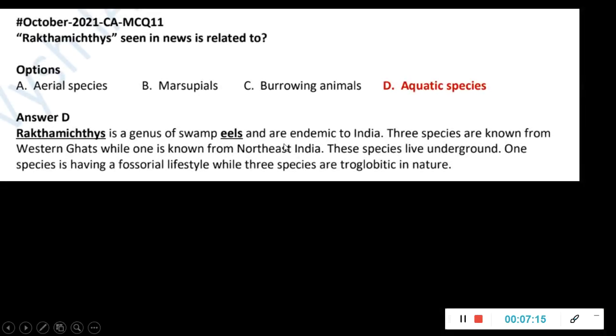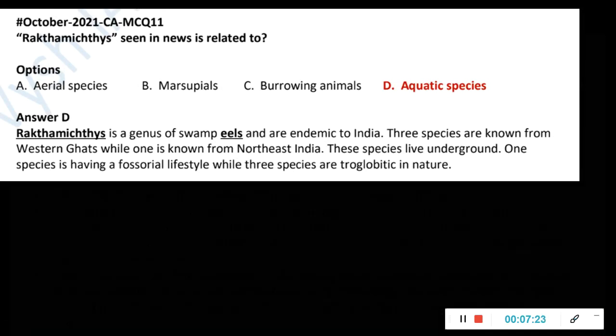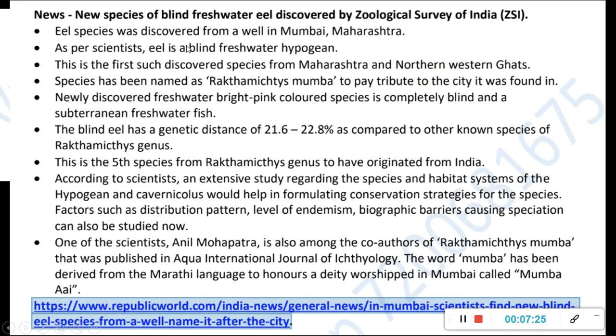It is actually an eel species, which is an aquatic species. In Western Ghats and Northeast India there are many species. Now in the Northern Western Ghats or Maharashtra area, they have discovered a blind freshwater eel. The Zoological Survey of India has discovered it. That is the reason this is in news, and the name is given something like Raktamitstis mumba. This is a factual thing you have to know. In GK related books or pages, even the India Yearbook, this will be mentioned. If you simply Google GK, you will get this.